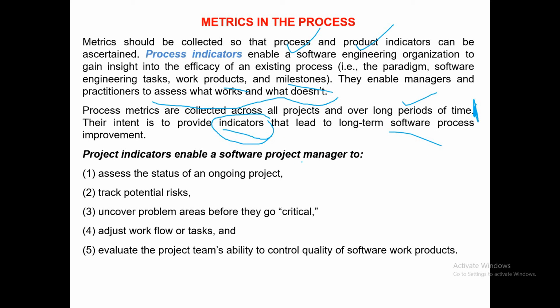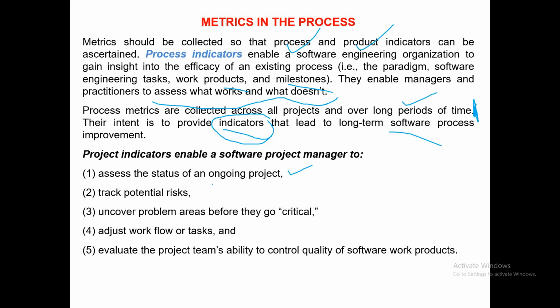Now, project indicators enable a software project manager to assess the status of an ongoing project. Based upon certain project indicators, a manager can assess whether the project is on track or not. If it is not on track, then based upon certain indicator values, the manager can make certain decisions: whether the timelines are not proper, whether the errors are more, whether you need more people in the team, or whether we are lagging in the deadline and need to speed up. So, some kind of status of an ongoing project.